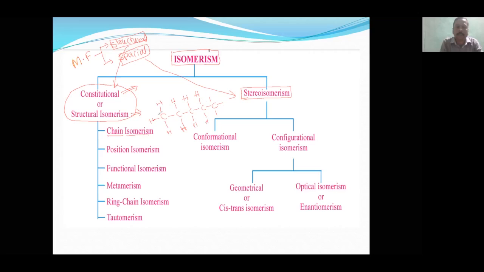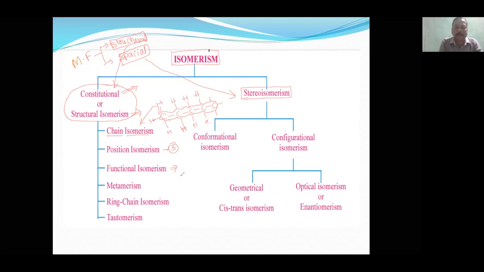If this skeleton itself is different, then they are called chain isomers. Then there is a change in the position of something. There are three types of position changes that may occur, and they are called position isomers. But some functional groups are there, with examples and general formulas, which I am going to give you.